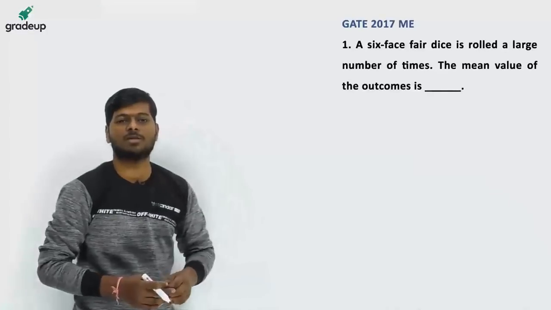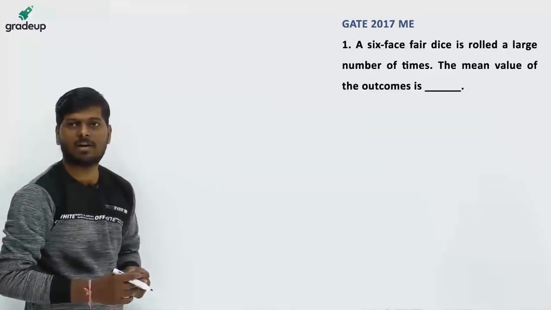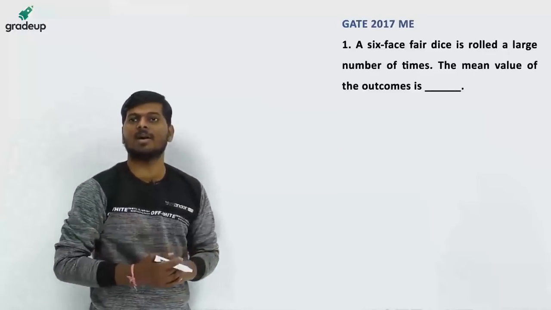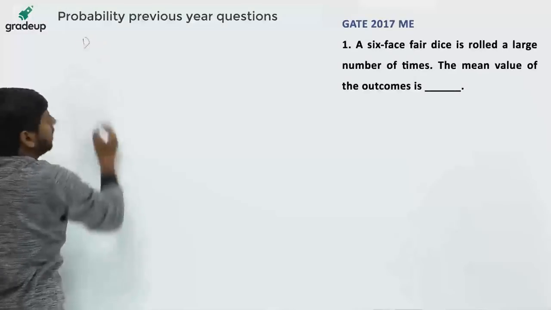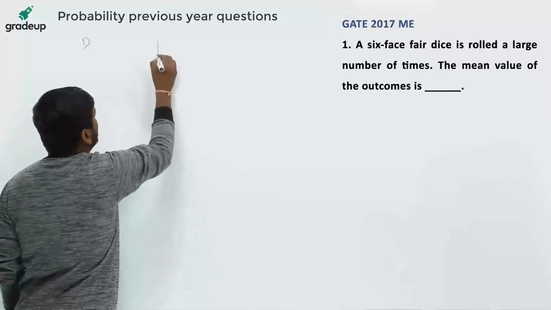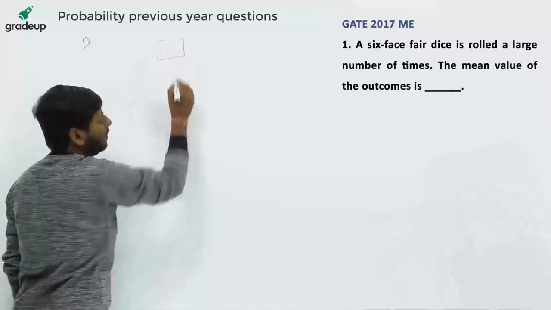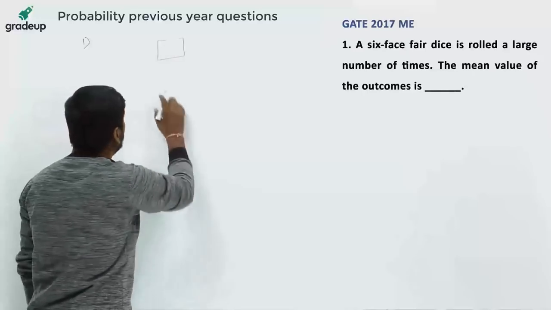So the first question is from GATE 2017 Mechanical Engineering. Question is a six-phase fair dice is rolled a large number of times. The mean value of the outcomes is. Question number 1. A dice is rolled infinite number of times, means a large number of times. Now we have to find the mean of those outcomes.